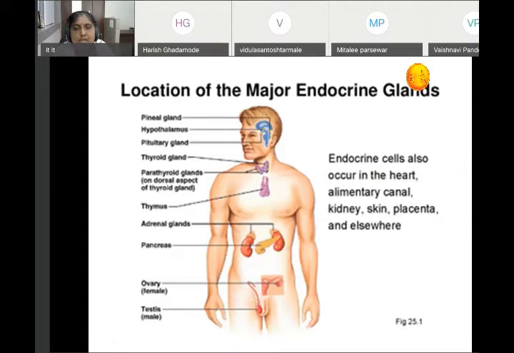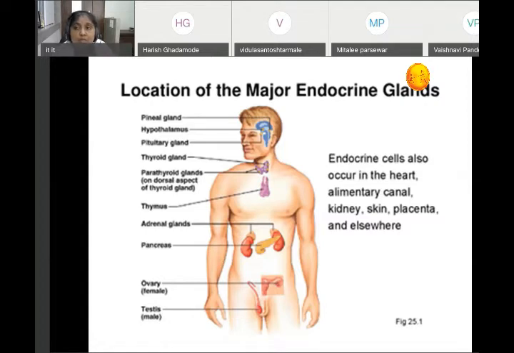Important one is adrenal gland. Adrenal gland is also called suprarenal gland because it is situated above the kidney. It is triangular in shape. It is divided into two parts, outer part and inner part. The outer part is called adrenal cortex. The inner part is called adrenal medulla. Outer part contributes 80%, inner part contributes 20%.